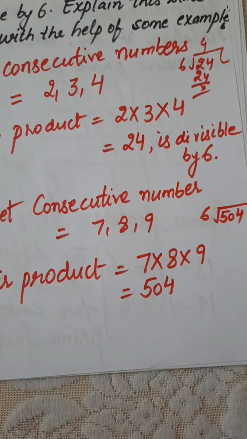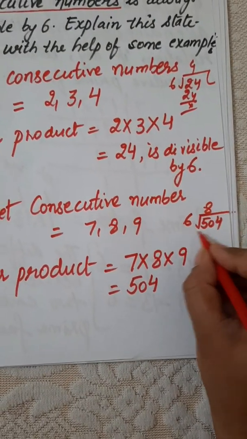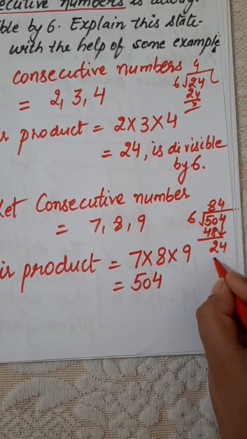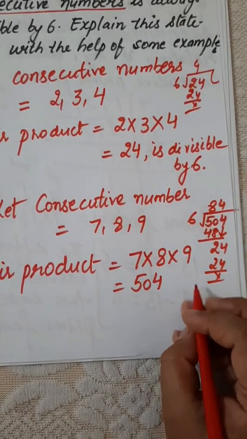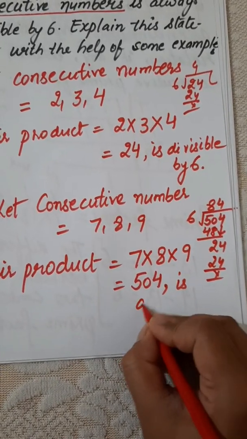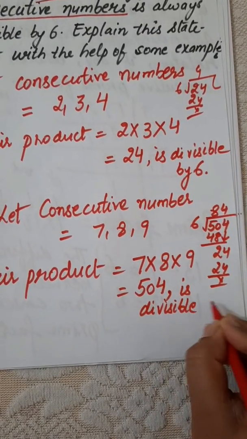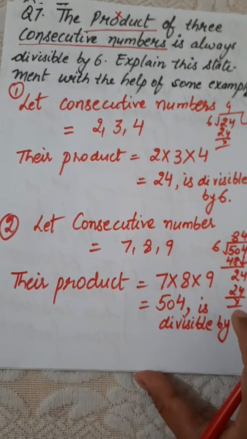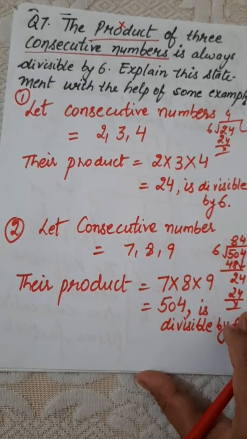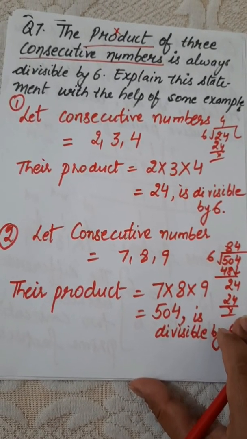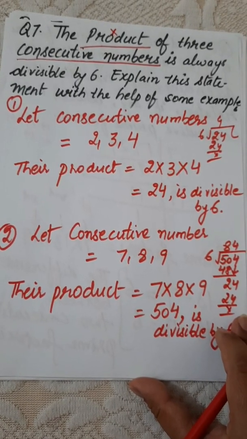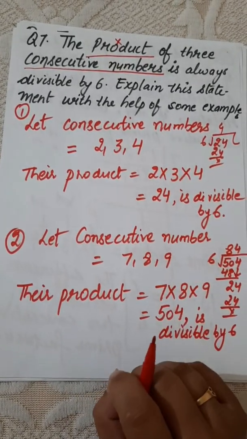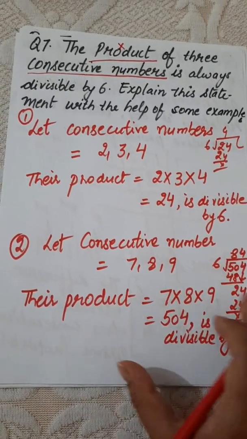So 504 divided by 6. So 6 8s are 48. Then I will get 2 here, 4. So 6 4s are 24. So it is clear that 504 is divisible by 6. So I just explained the statement with the help of an example. Here the statement is given to you. If you multiply three consecutive numbers, then the product of these three consecutive numbers is always divisible by 6.